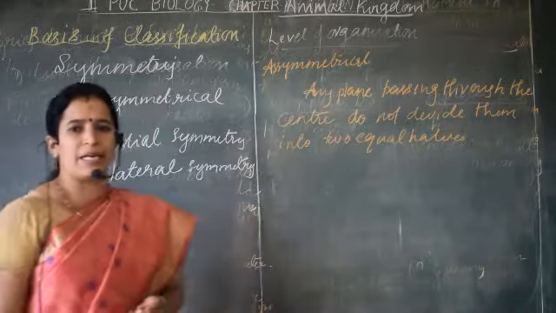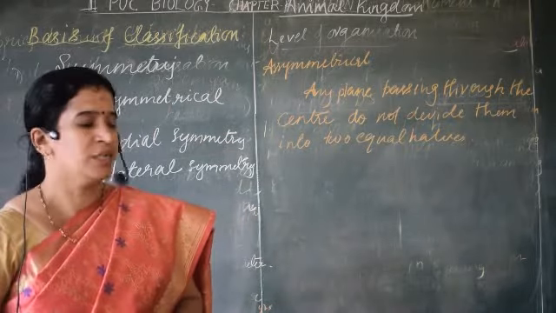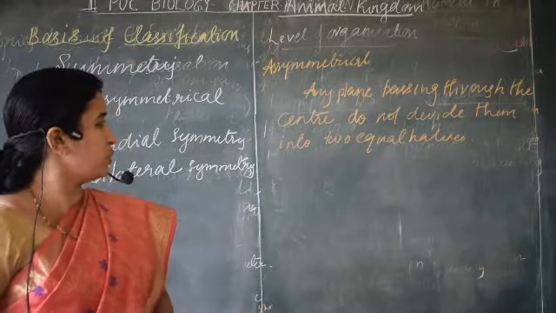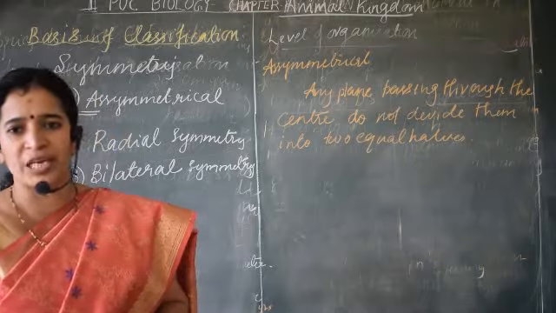Any plane passing through the center which does not divide them into two equal halves.